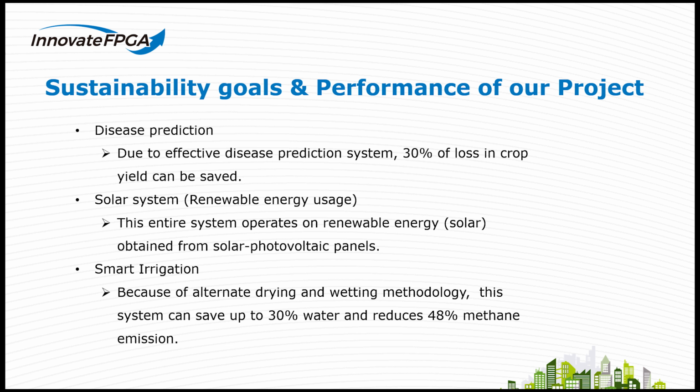Solar plate. We used natural renewable energy for continuous running of our project and to charge our batteries to run even in the night times and on odd days. Smart irrigation. We used the alternate wetting and drying method to save water. We can save up to 30% of water usage, and the alternate wetting and drying method is assumed to reduce methane emission by an average of 48% compared to continuous flooding.